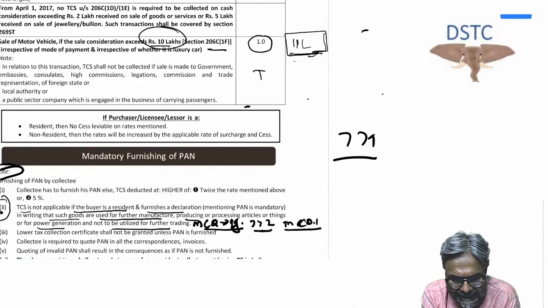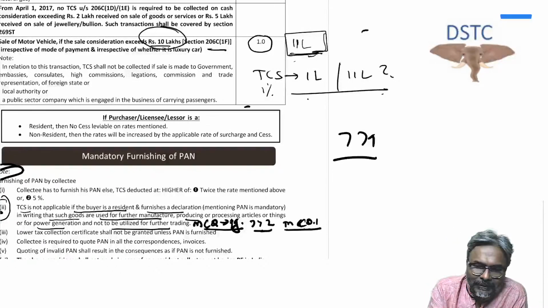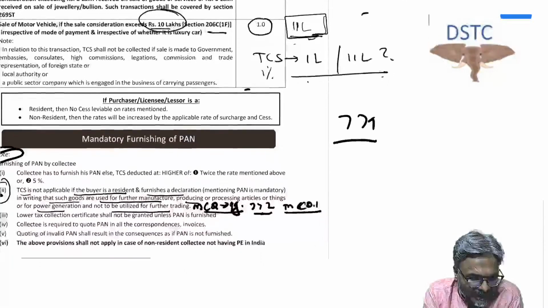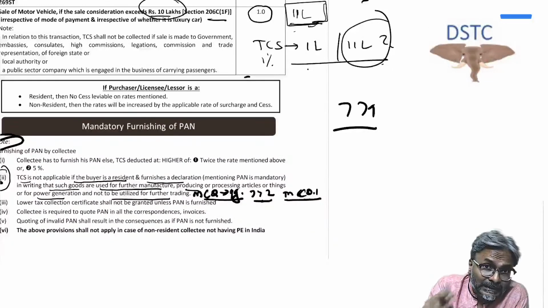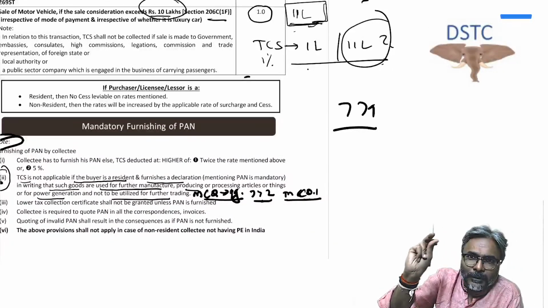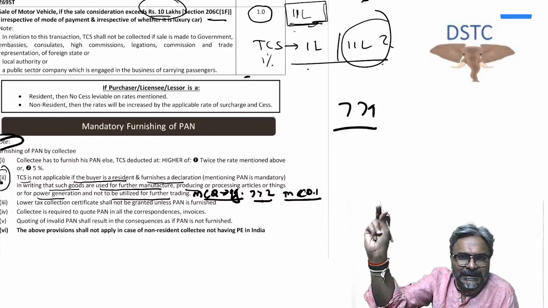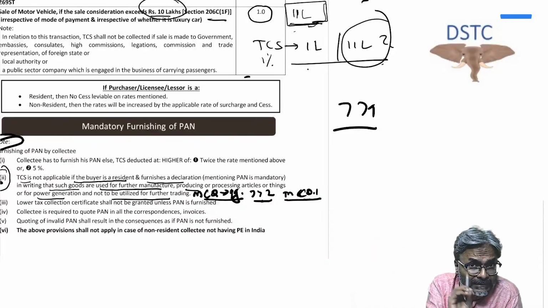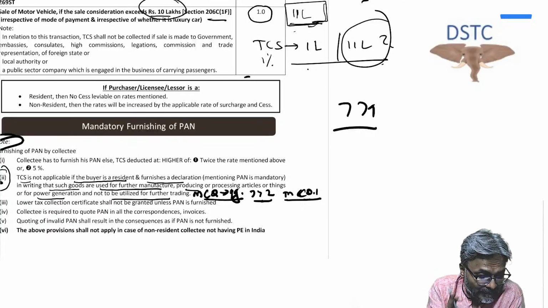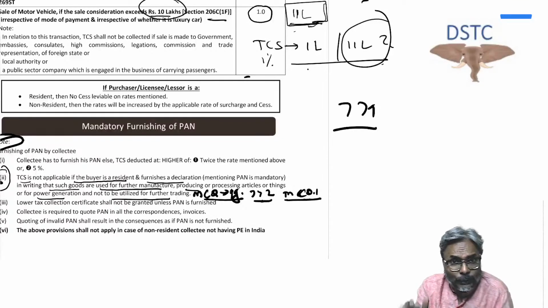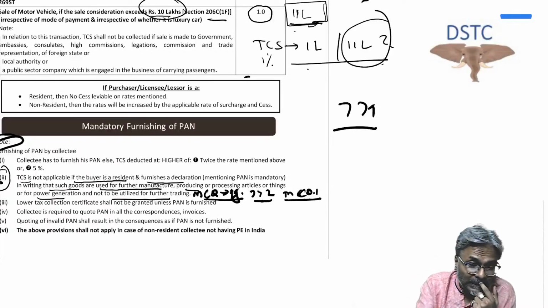At 1%, the value of the car is the entire 11 lakhs, students. The excess amount concept is applicable only to a few sections.